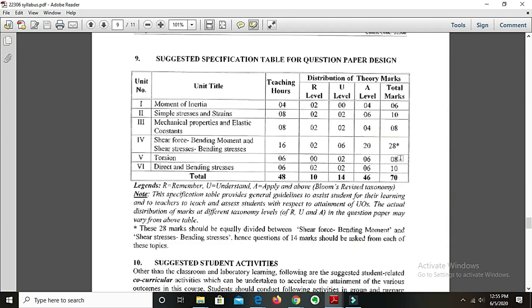It carries 28 marks. Remember here, the 28 marks are divided into 14 and 14. That is, shear force and bending moment will carry 14 marks, and shear stresses and bending stresses will carry 14 marks. Then the next topic is torsion. It is of 8 marks. And the last unit is direct and bending stresses. It is of 10 marks. So the total weightage of 70 marks is distributed in this manner.